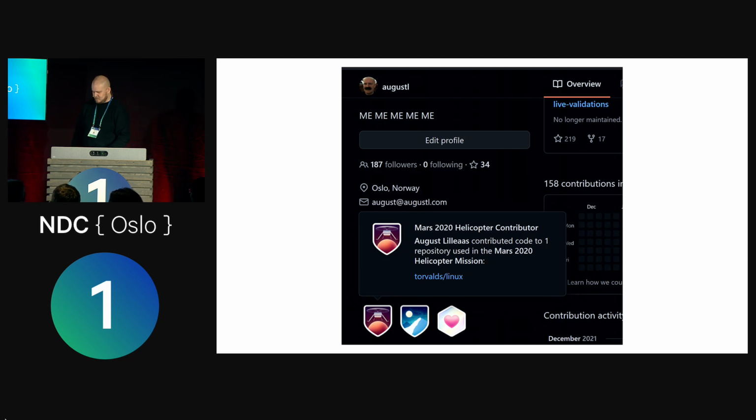No live coding, hopefully. So this is the way I like to brag about myself. This is a screenshot of my GitHub. As you can see up in the corner there, there's a "no longer maintained" dead project. That's sort of what I have on GitHub, a bunch of dead projects. But apparently I have code on Mars. That's pretty cool, which makes me really cool and an authority on everything, especially Kotlin, right? But there's no Kotlin on Mars, by the way.